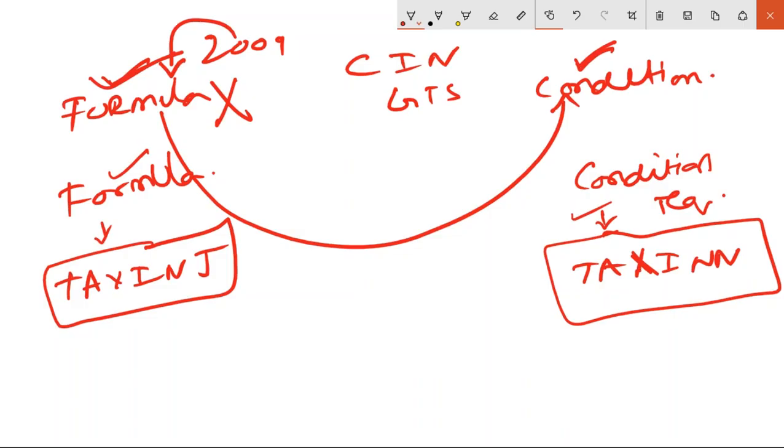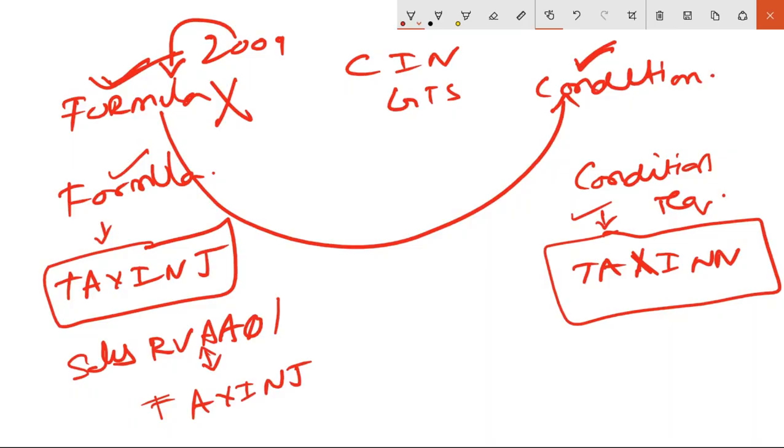So what is the conceptual difference between formula and condition based? In formula based, there is a relationship between the sales procedure. In the sales procedure we have RV0001, our sales pricing procedure. There is a relationship between this particular sales procedure and the tax procedure.